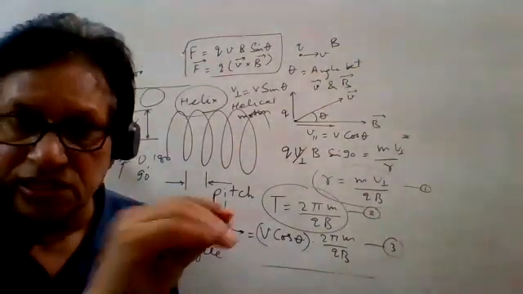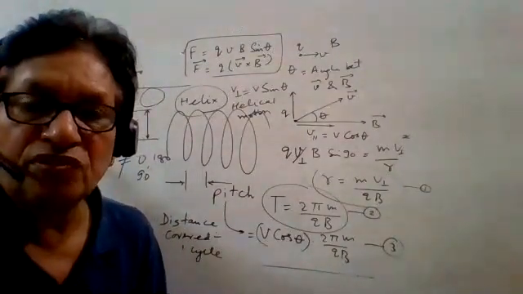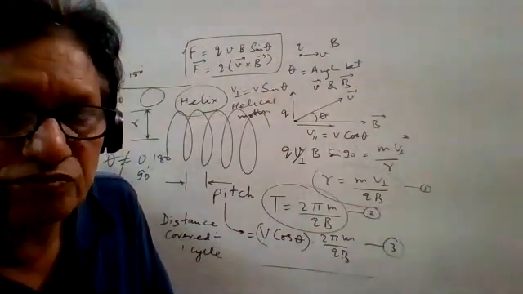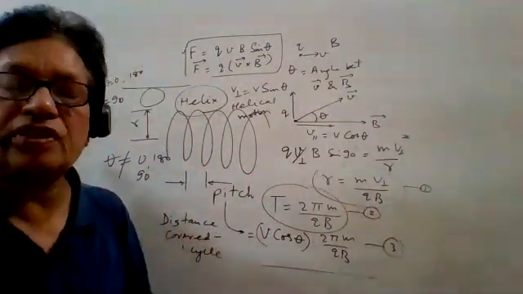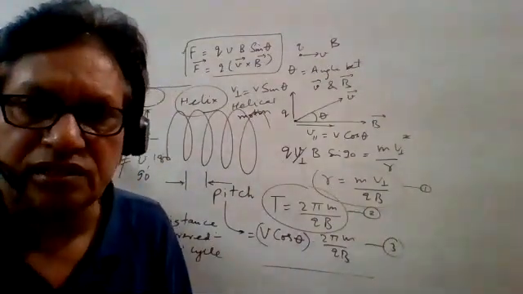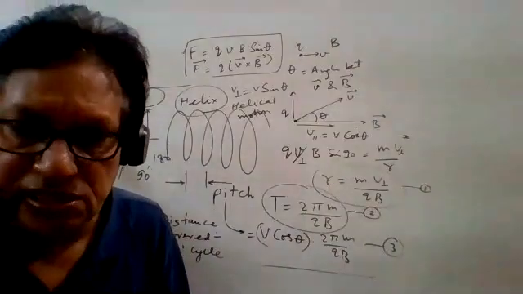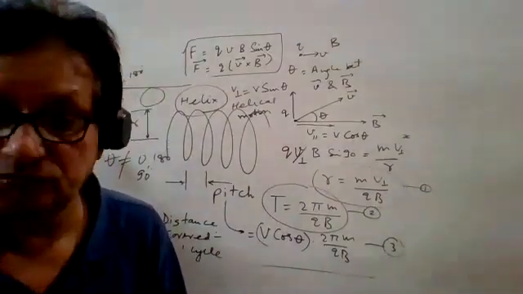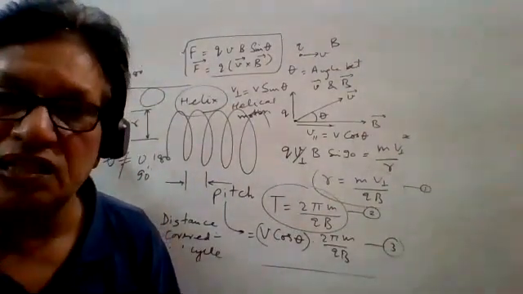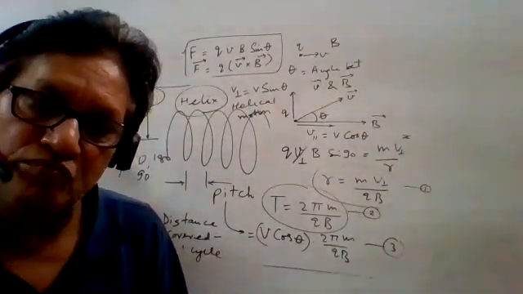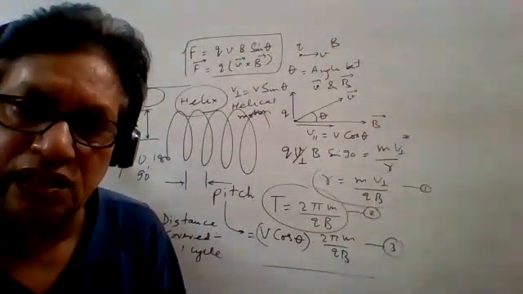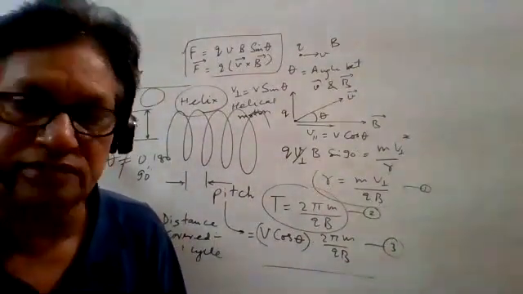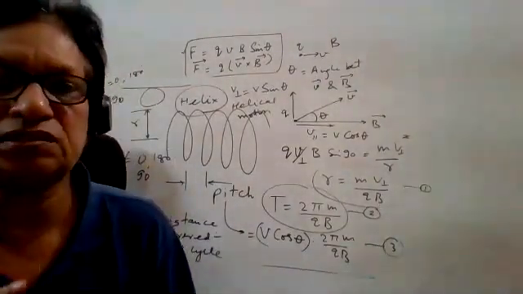Just note this down and underline it. Excuse me, sir. Yes, please. Sorry to interrupt, sir. Can you dictate it so that we can write it? Okay, write down: no magnetic field can change the speed and kinetic energy. No means never. A magnetic field can change the direction only. It cannot change the speed as well as kinetic energy. It can change the direction, no doubt about it.